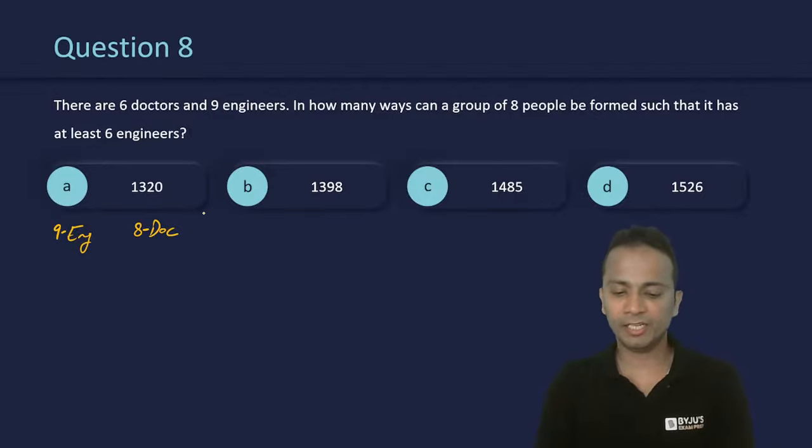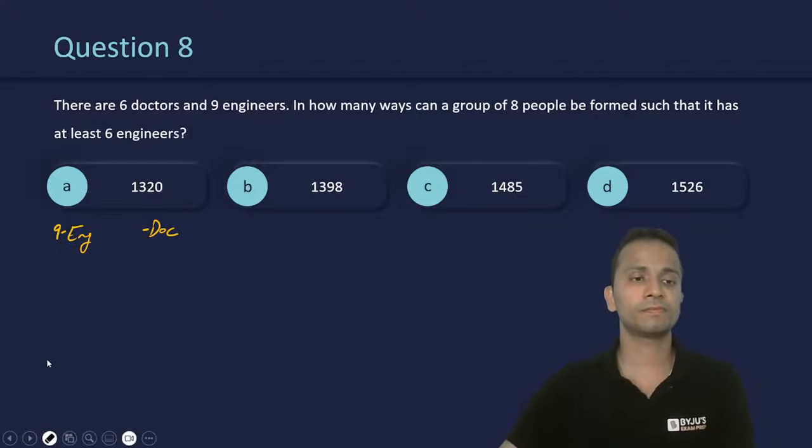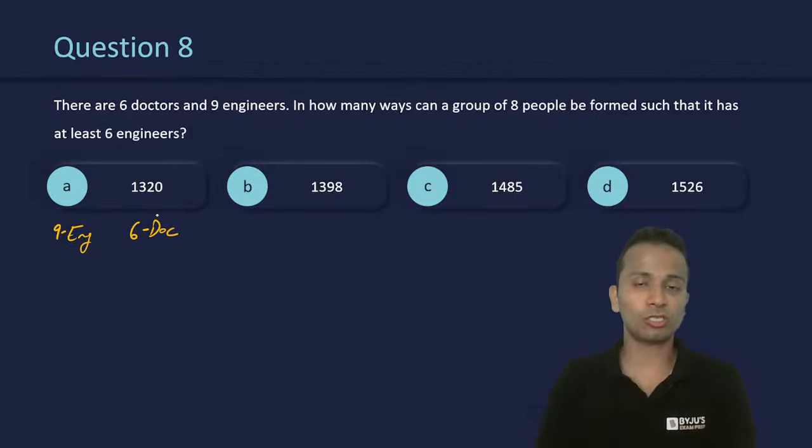So we have 9 engineers and 6 doctors. I'm sorry, it's not 8, it's 6. So a total of 9 engineers and 6 doctors, out of which we'll have to make a group of 8 people such that at least 6 engineers are selected.